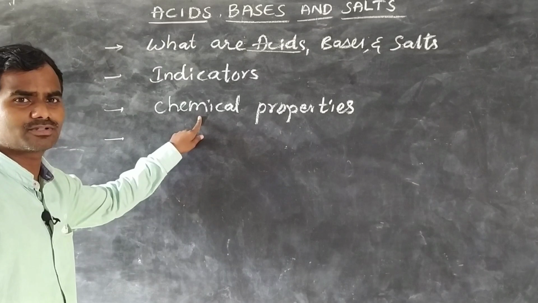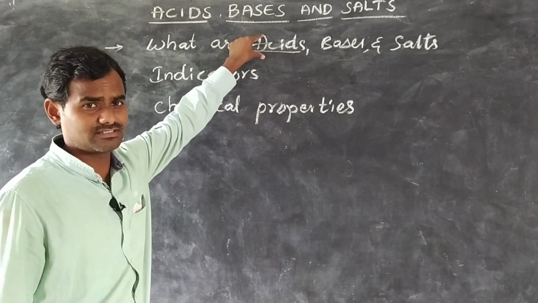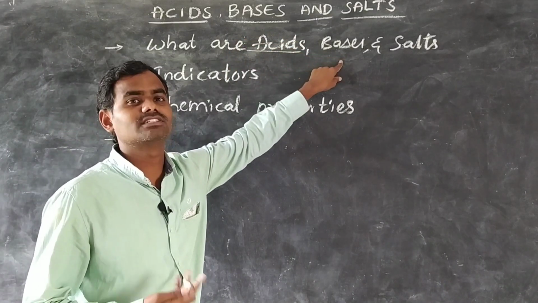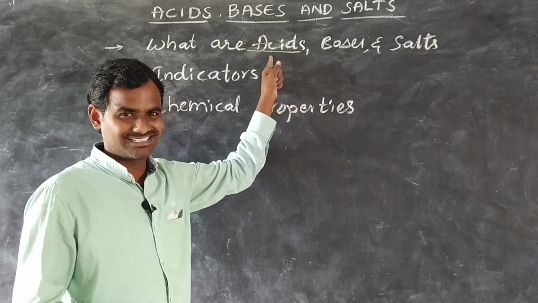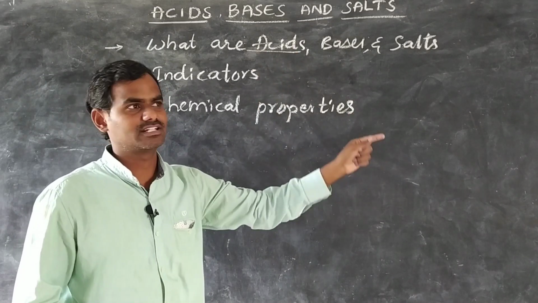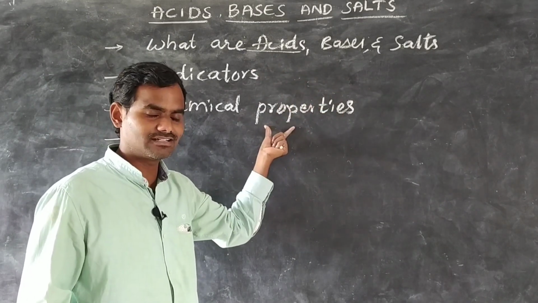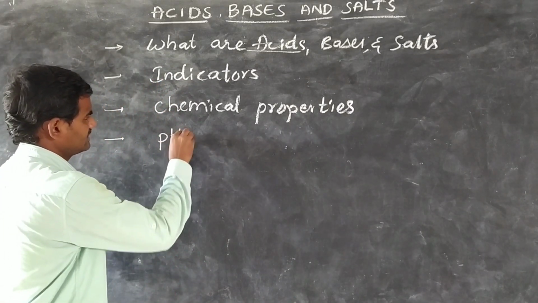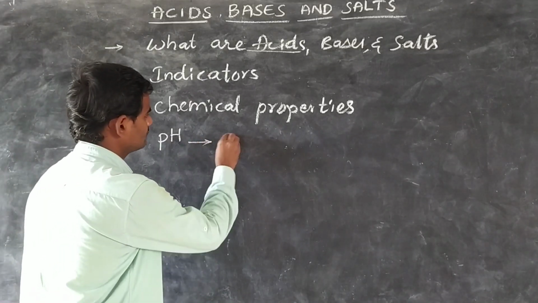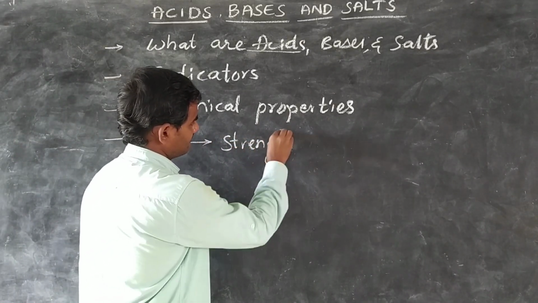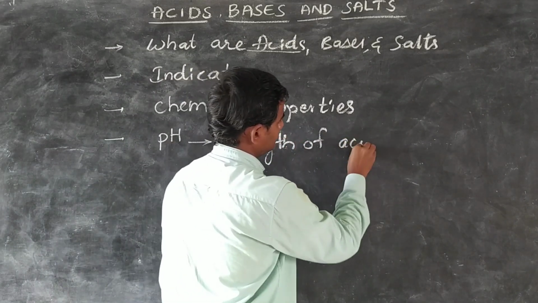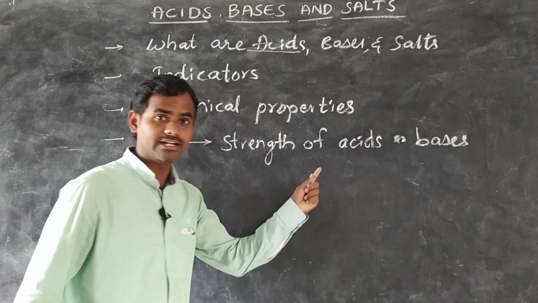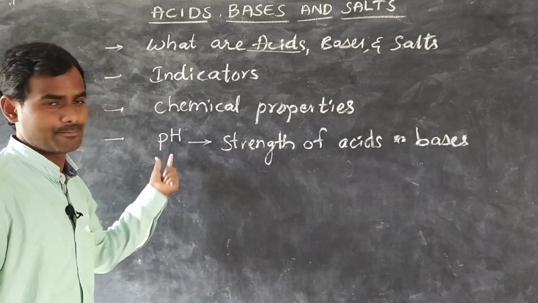And in chemical properties, we will see how acids react with metals or non-metals, how bases react with metals, or how acids react with carbonates and bicarbonates. Those reactions we will see under chemical properties. Next, we will also learn about pH. This is a scale which is used to identify the strength of acids or bases.